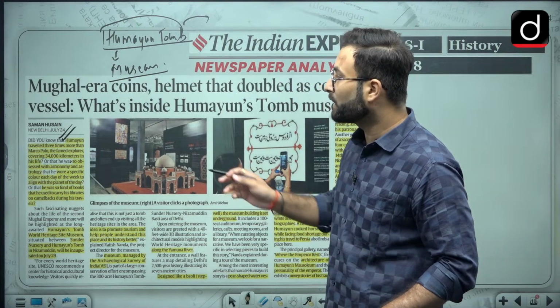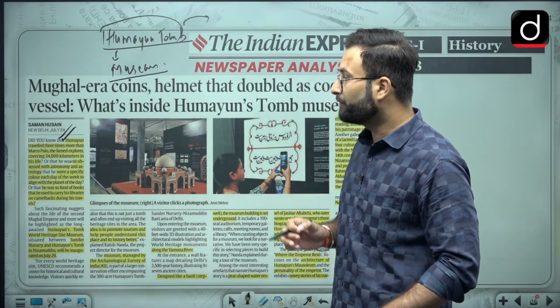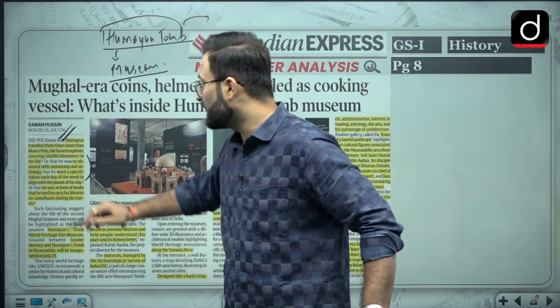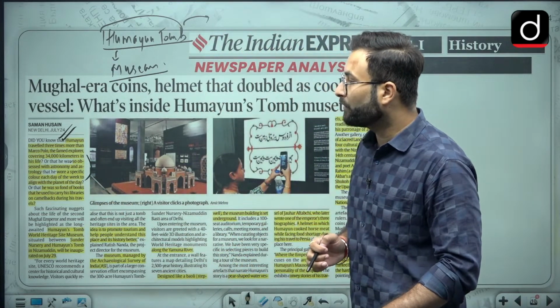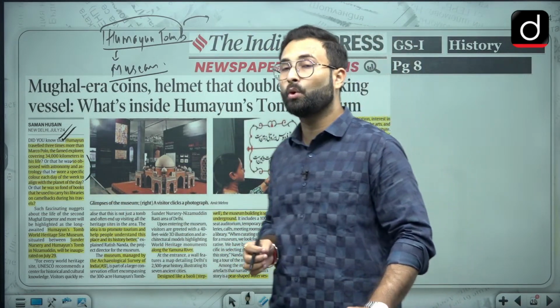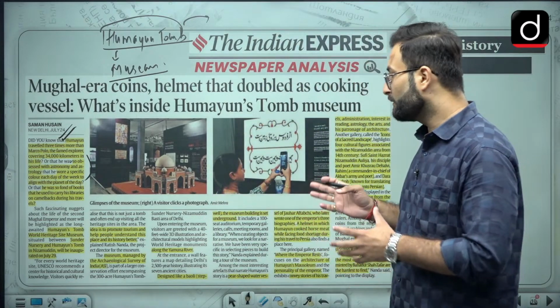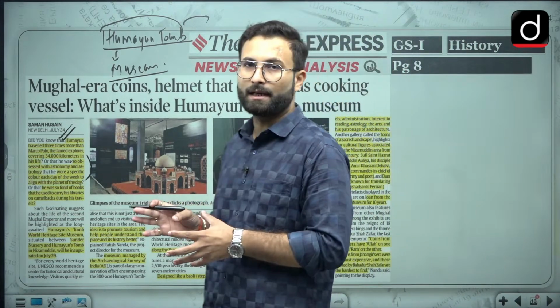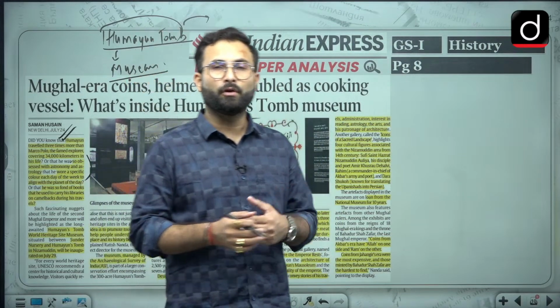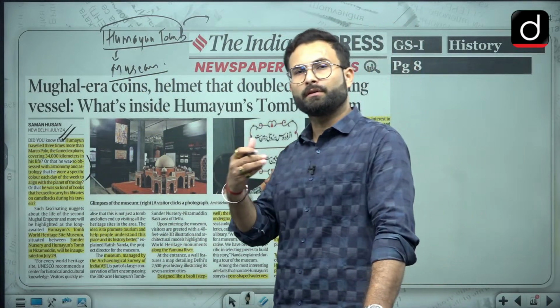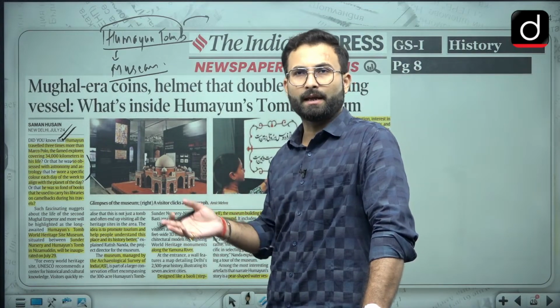Other than that, he wore a specific color each day of the week to align it with the planet of the day. Okay, so that is the kind of obsession he has with the astronomy. He was so fond of the books, he used to carry his own libraries on the camelback. Okay, and it is also said that he actually died while he was taking a book from his library on the staircase, and then he fell from there, and after that for a while he was there on the bed, and then he died.